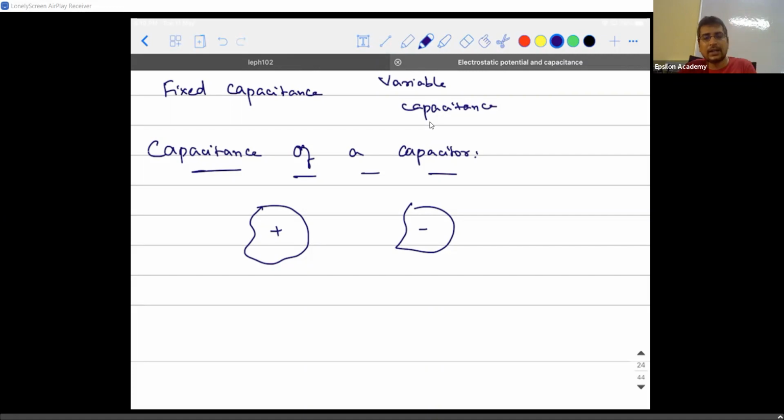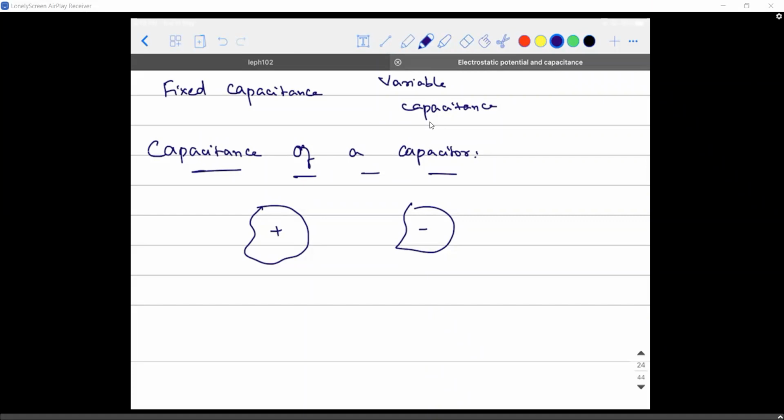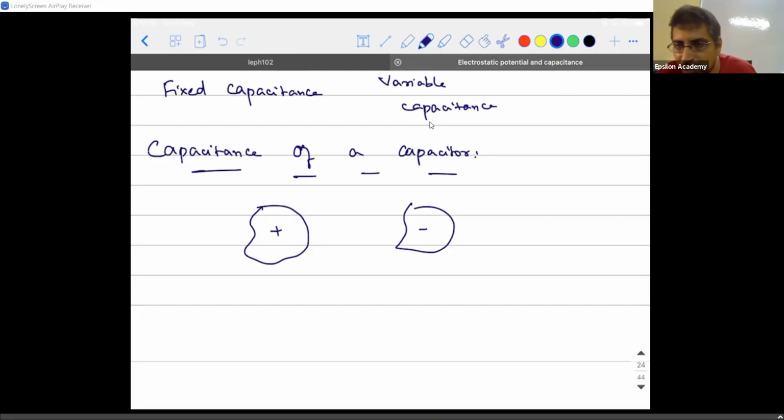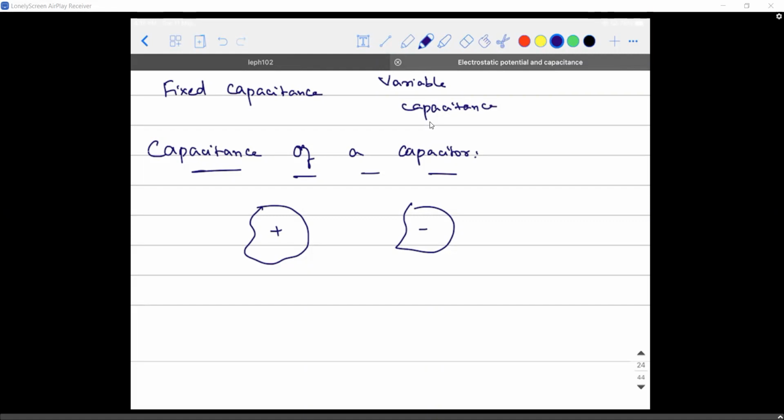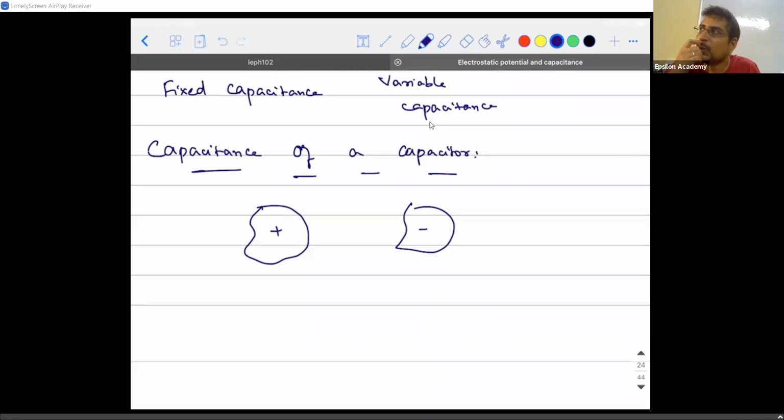Is it possible for you to take a conductor directly, one of plus 1 coulomb and the other of minus 1 coulomb? You need to do certain operations, right? Generally when you take a conductor, is it neutral, positively charged or negatively charged? It's neutral, sir. So to a neutral material, if you need to give charge, what are all the ways we can do? One is through induction and the other is through friction. The third way is you directly take the conductors and connect them across a battery.